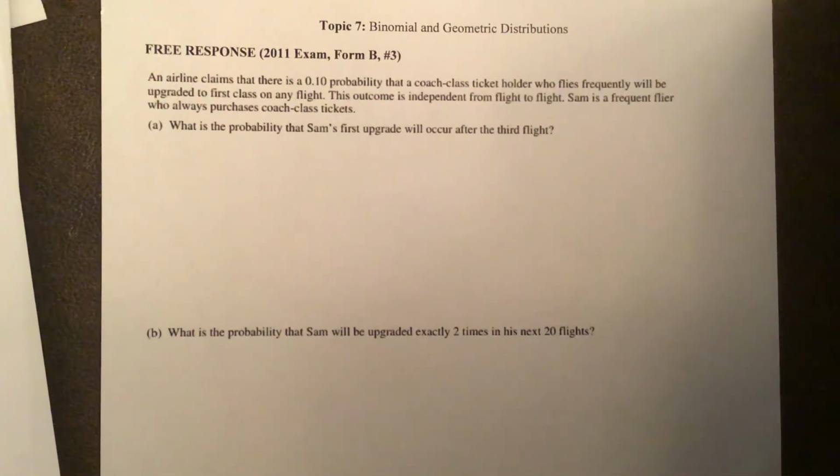So I'm going to be going through a free response to help us review binomial and geometric distributions. This is from the 2011 exam, Form B number 3. And the problem says an airline claims there is a 0.1 probability that a coach class ticket holder who flies frequently will be upgraded to first class on any flight. This outcome is independent from flight to flight. Sam is a frequent flyer who always purchases coach class tickets. And part A asks us, what's the probability that Sam's first upgrade will occur after the third flight?